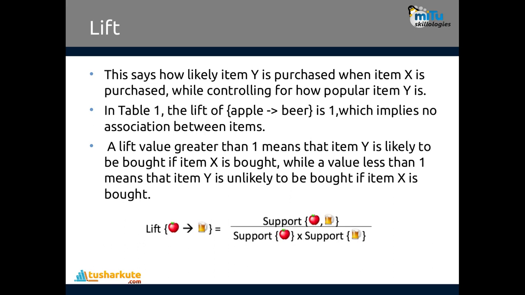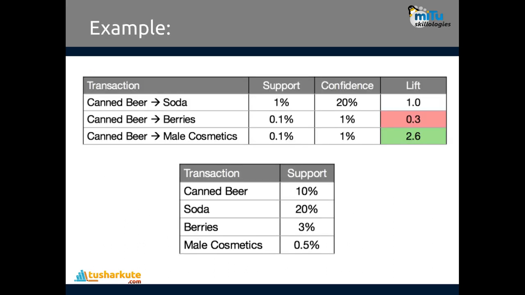So the popularity of these particular items is identified by the lift: how likely item Y is purchased when item X is purchased, while controlling for the popularity of item Y. The formula is given over here: support of both divided by support of first times support of second. With the help of this formula, we identify the lift of the given rule. Some examples are mentioned here, so in this way we are going to characterize these rules.